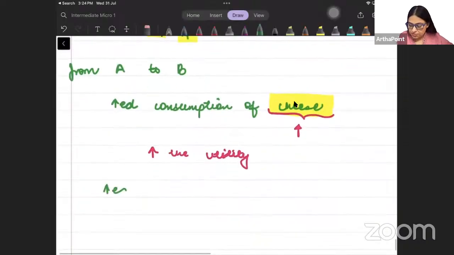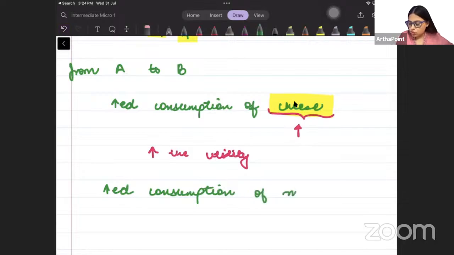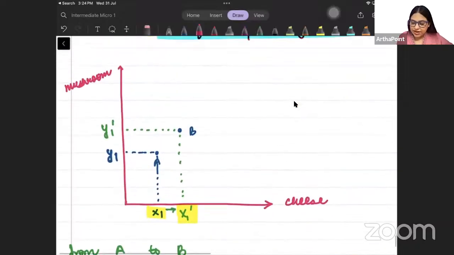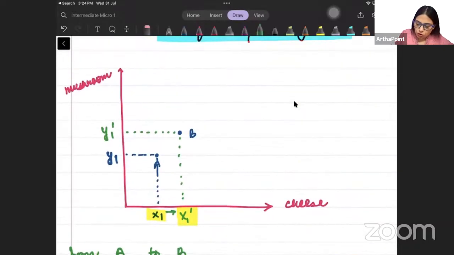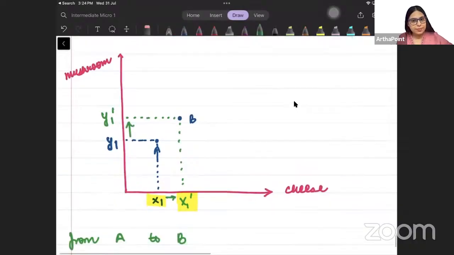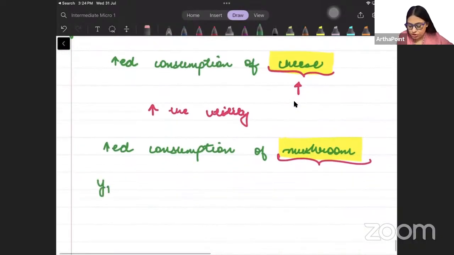So increased consumption of mushroom, we have increased the consumption of mushroom also. So when I increase the consumption of mushroom, mushroom is a bad good. So if we increase its consumption from y1 to y1 dash, what will happen to my utility? There will be a decrease in the utility.